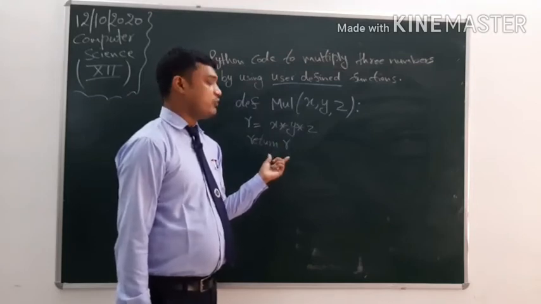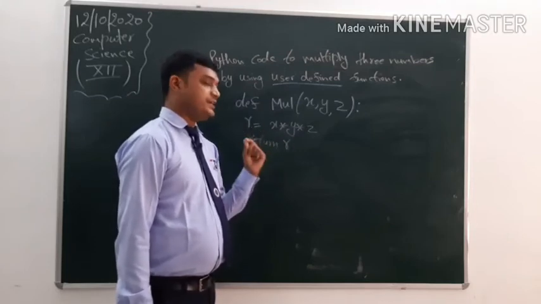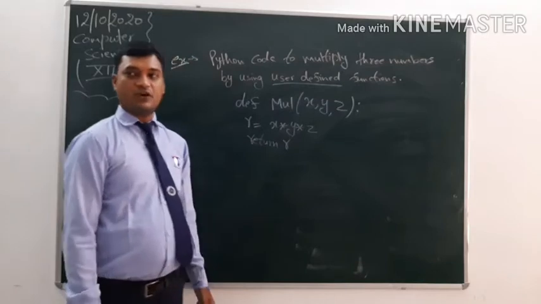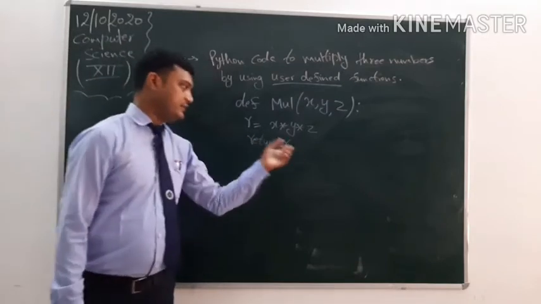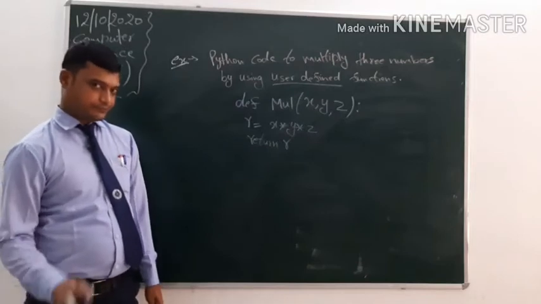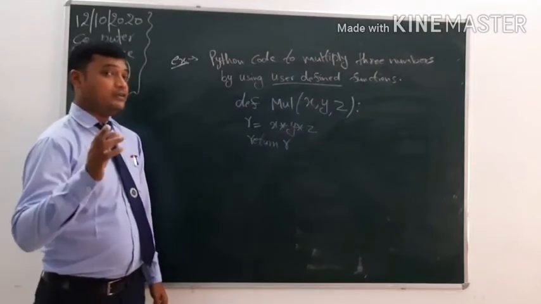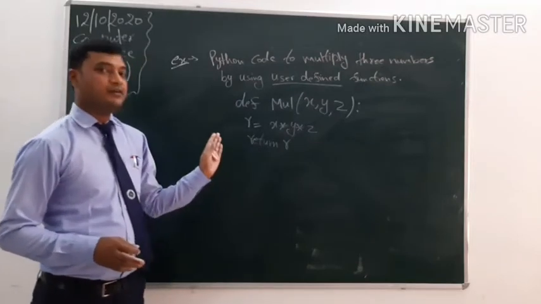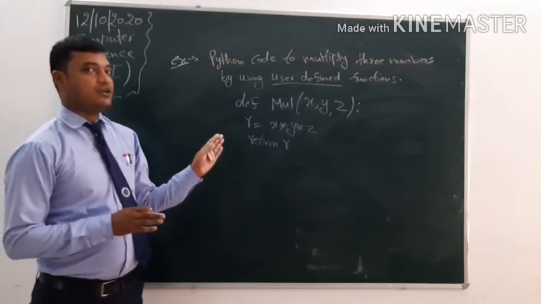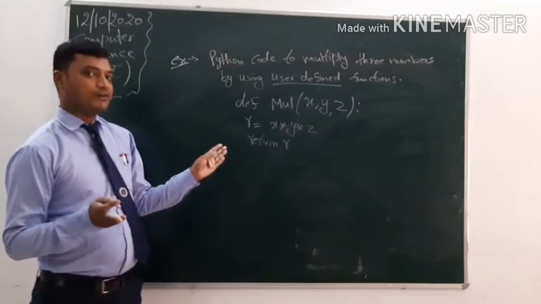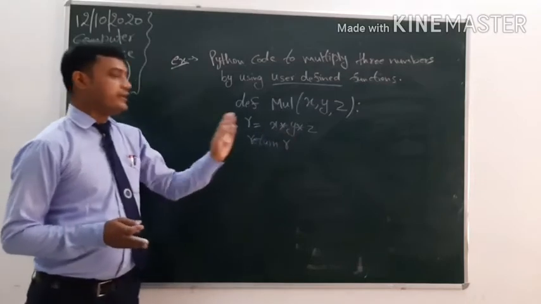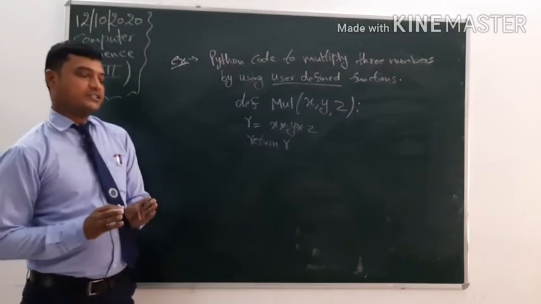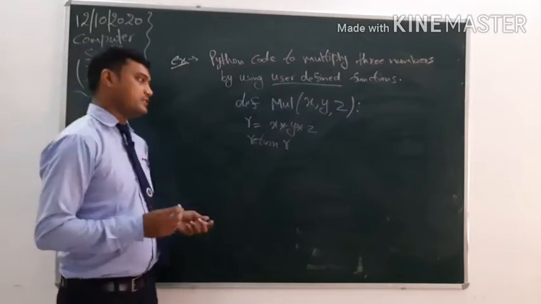This is a non-void function. If a return statement is there, then this kind of function is called a non-void function or fruitful function. And if there is no return statement, then this kind of function is called a void function.